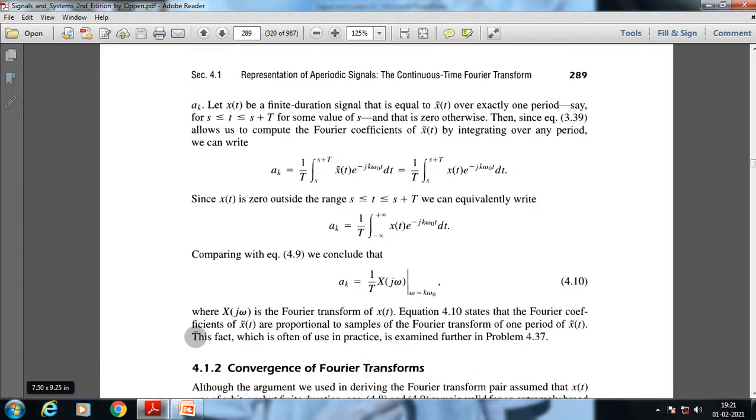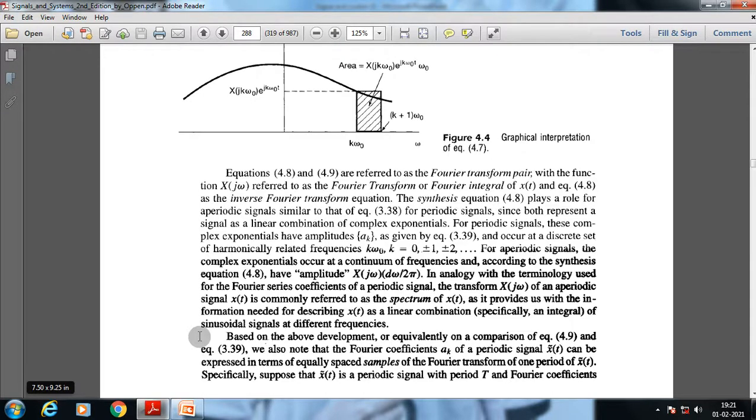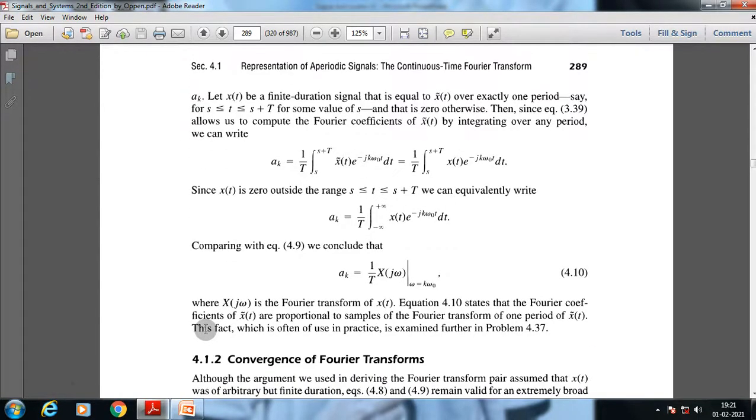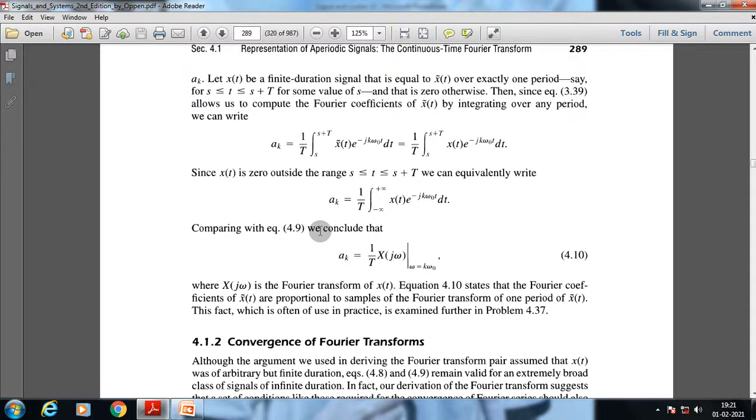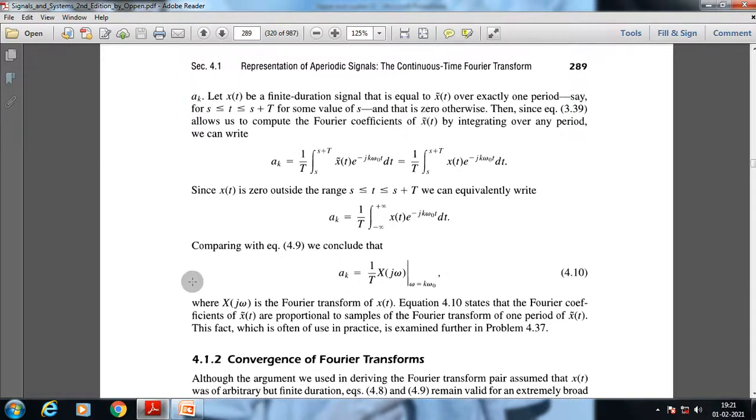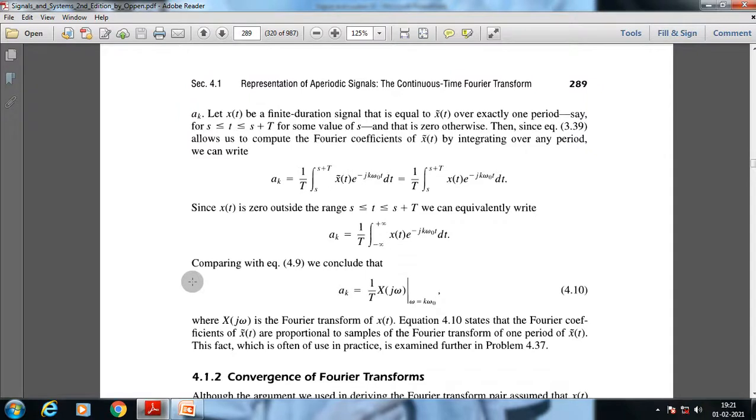Okay, so this is the basic introduction of the Fourier transform and inverse Fourier transform. In the next lecture, we are going to discuss the convergence of Fourier transform and the properties of Fourier transform. Okay, so let's conclude our lecture here today. Okay, thank you.